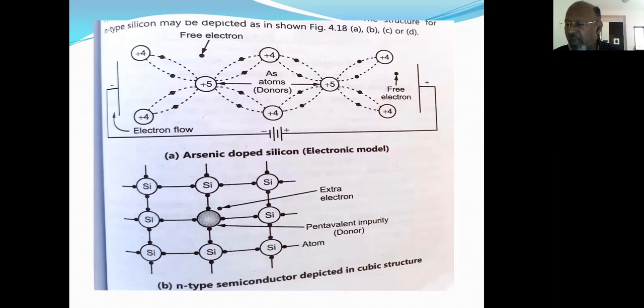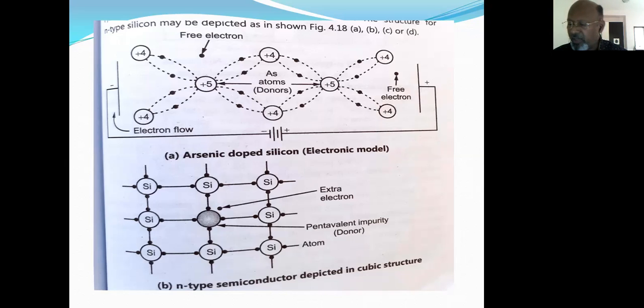These impurity atoms can act as charge carriers. Such electrical conductivity of a semiconductor is called extrinsic semiconductivity. So when the current conduction is done with the help of the added impurity, this is known as extrinsic semiconductivity, conduction due to externally added substances. Such doped intrinsic semiconductors are called extrinsic semiconductors, or sometimes impurity semiconductors or defect semiconductors.